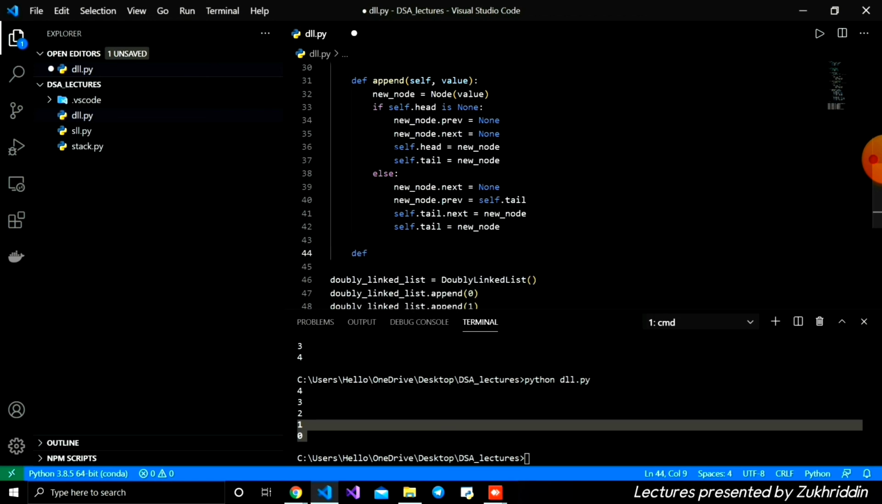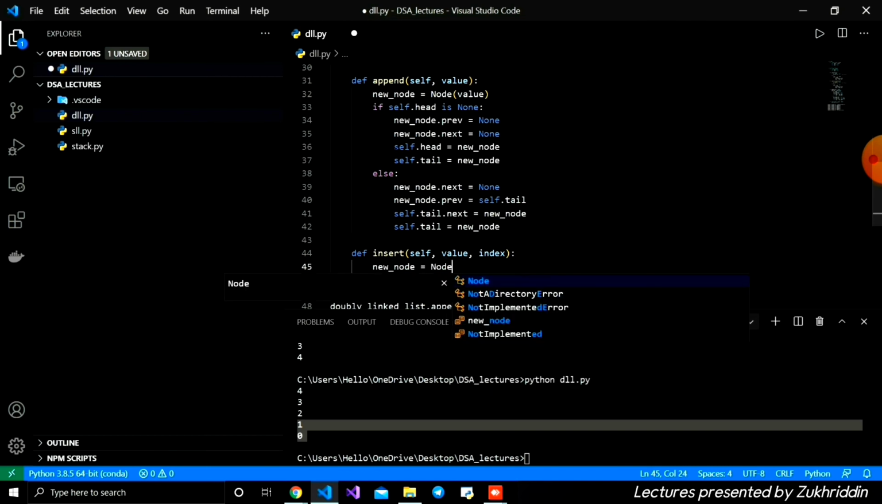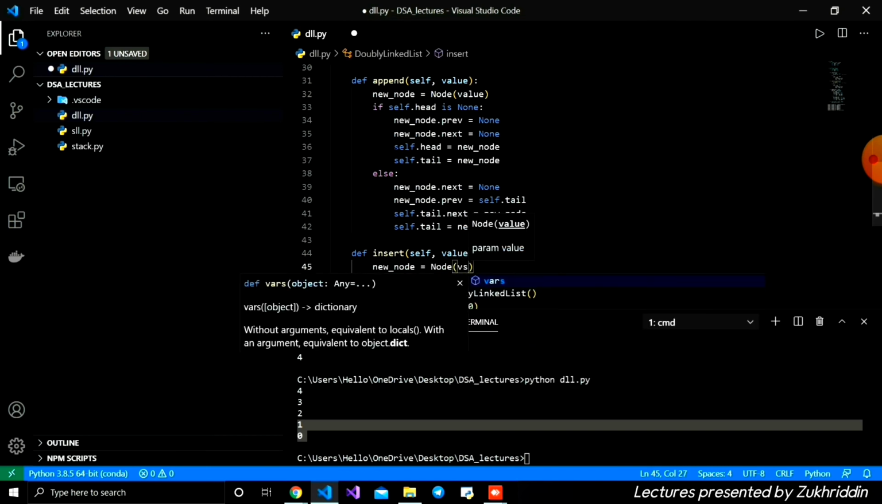Yes, using def insert, and firstly we get a self in the parameter and the value. After that we will give the index where we can add that value. Okay, and inside, firstly we're going to create our node: new node is equal to node, in the parentheses I'm going to give the value.